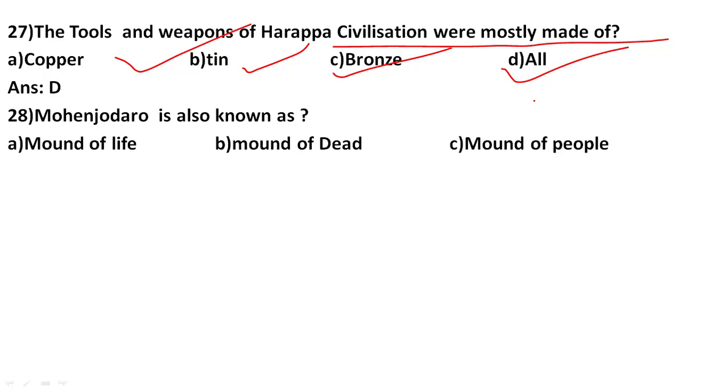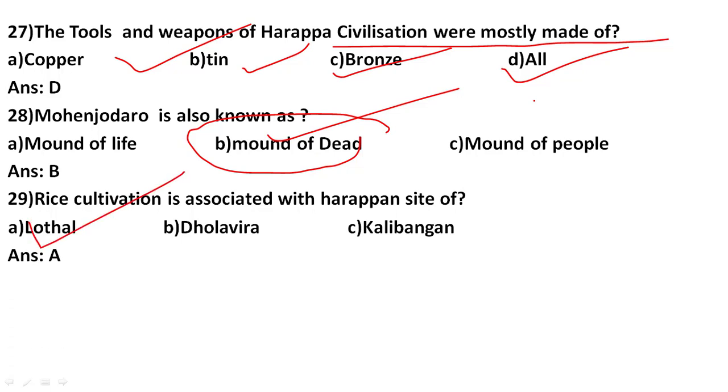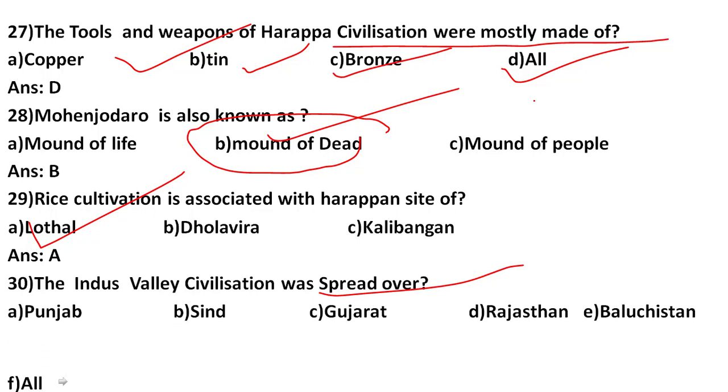Mohenjo-daro is also known as, it's a very famous and very important question. Mohenjo-daro was also known as the Mound of the Dead, as many people died in this place. Rice cultivation is associated with which Harappan site? It was Lothal. Next question: the Indus Valley Civilization was spread over. These are the options and the correct answer is all, number F. The Indus Valley Civilization was spread in Punjab, Sindh, Gujarat, Rajasthan and Balochistan.